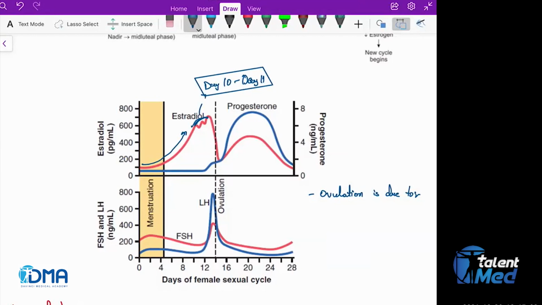On the 14th day, what is happening? Ovulation is occurring, no? So the LH surge lasts for 36 hours. Ideally it would be 1.5 days, right? So 14 minus 1.5 days, it would come across the 12th and 13th day. So what is preceding that? Peak levels of estrogen. So unless you see these peak levels of estrogen, there is not going to be an LH surge.